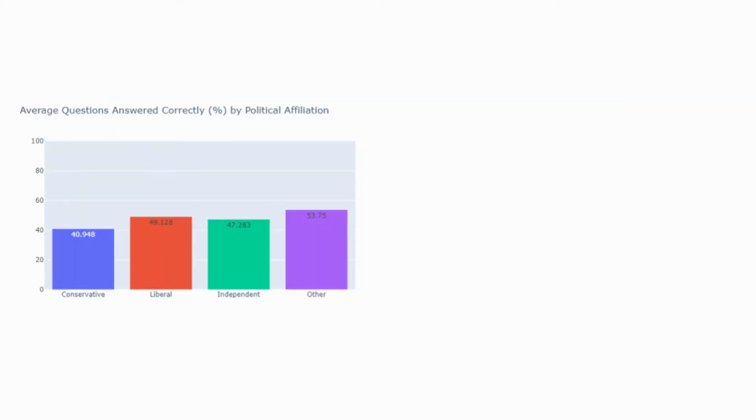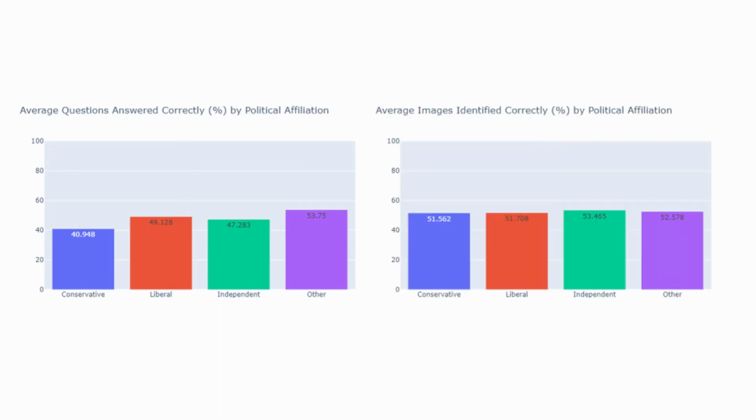Those who identified as conservative were between 6 to 13% less accurate when answering the cognitive reflection questions compared to those with other political affiliations. While conservatives still ranked lowest in correctly identifying images, the averages of all 4 political affiliations were within 2%.